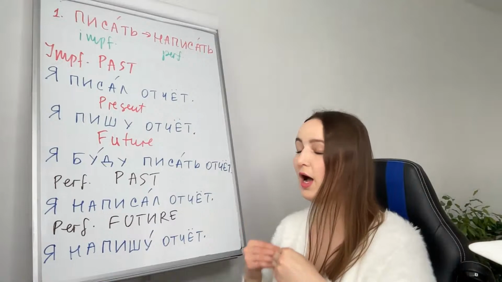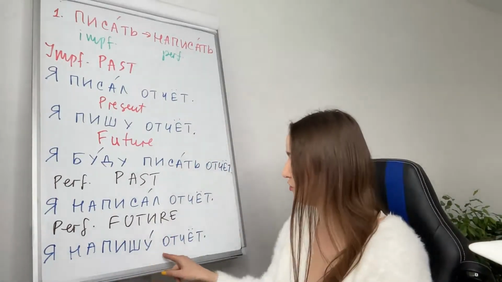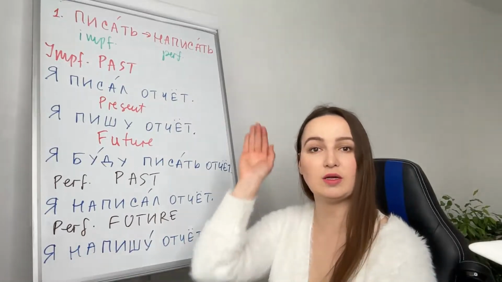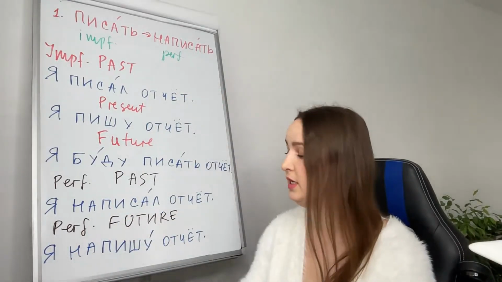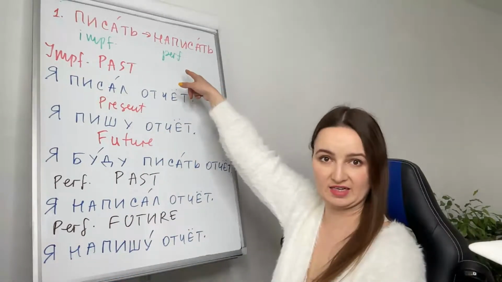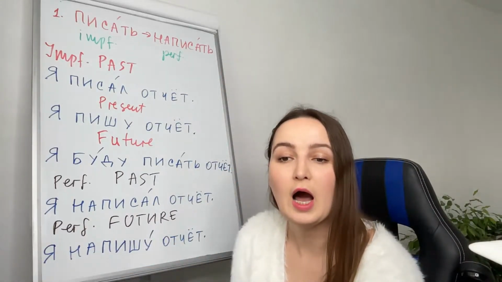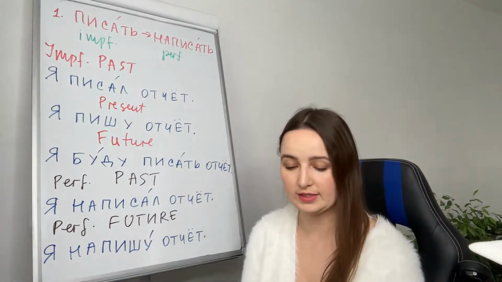I'm not talking about the process here. Here I'm talking about a one-time action in the future. This is why I use perfective. Я напишу отчет. I will finish writing the report.